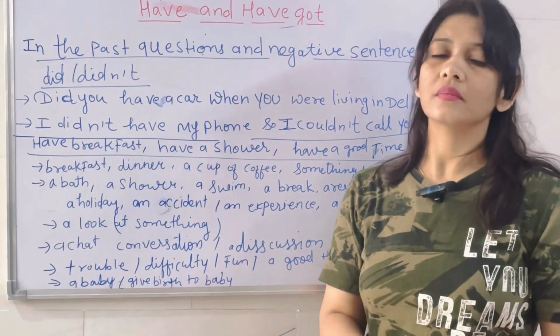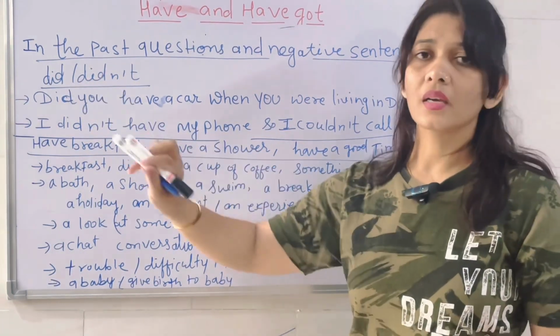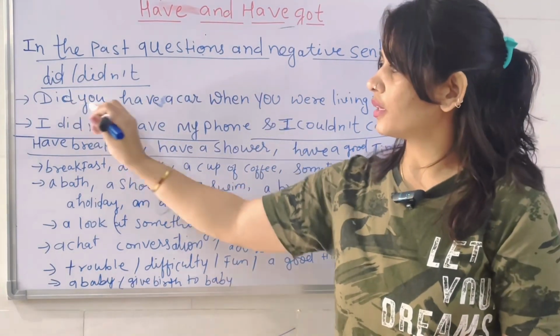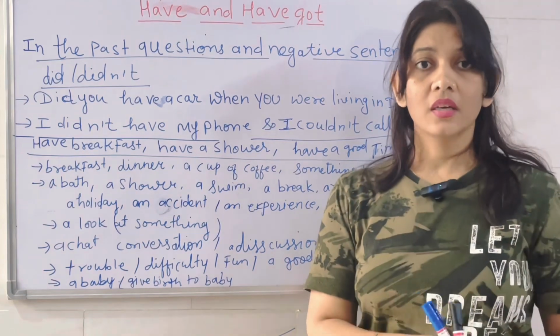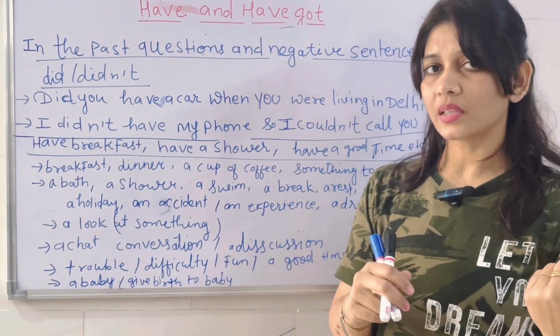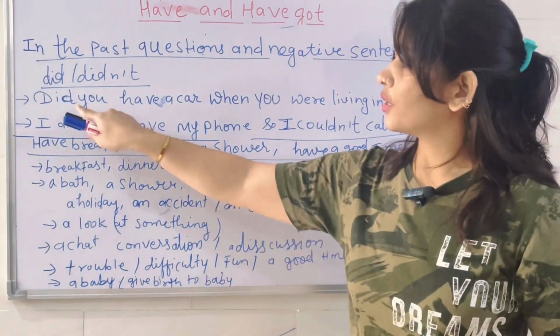Okay. Did you know? So what you will use, did, and didn't. If you're asking a negative question, then it comes didn't. For example, did you have a car? You are asked, did you have a car when you were in Delhi? जब तुम दिल्ली में रहते थे तो तुम्हारे पास कार थी क्या? Did you have a car when you were living in Delhi? Okay. Did you have a car?